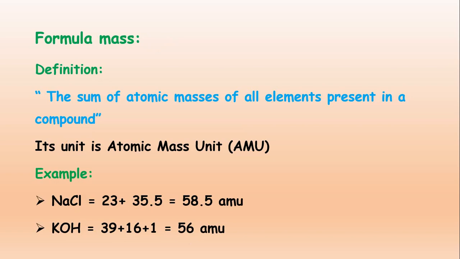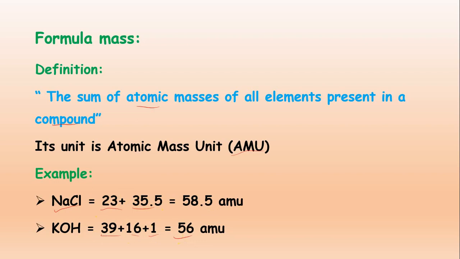Now the second one is the formula mass, the sum of the atomic masses of all the elements present in a compound, and it's also represented as AMU, atomic mass unit. Suppose NaCl: sodium 23, chlorine 35.5, by adding these two values we will get a total of 58.5. Now KOH: 39 for potassium, 16 for oxygen, 1 for hydrogen, total 56 AMU.